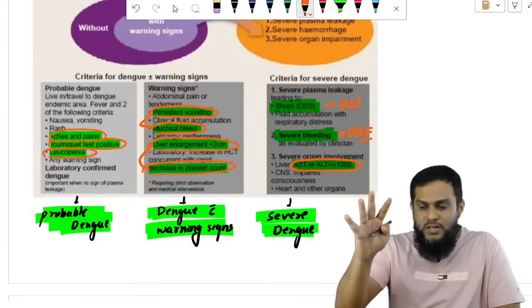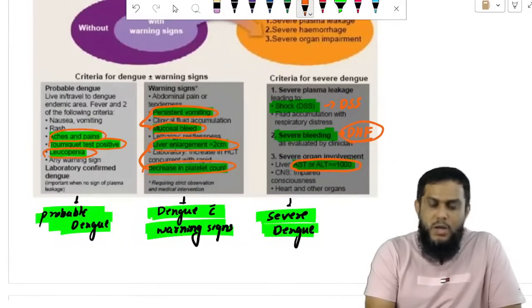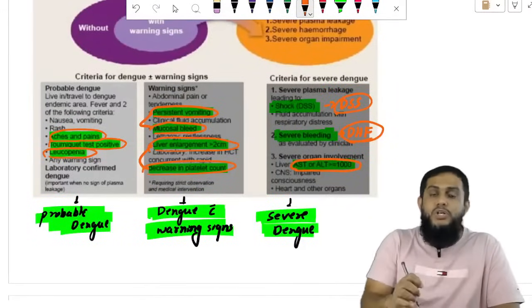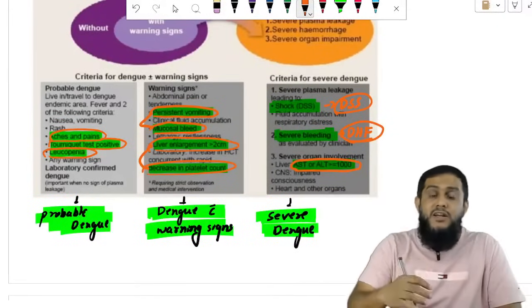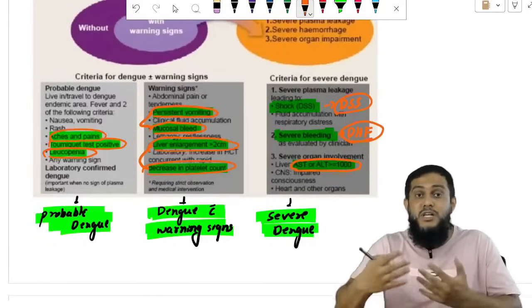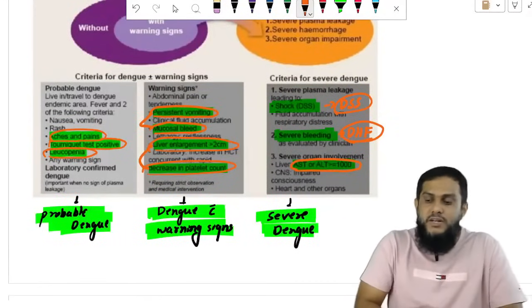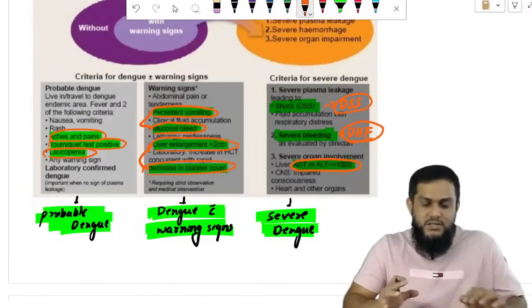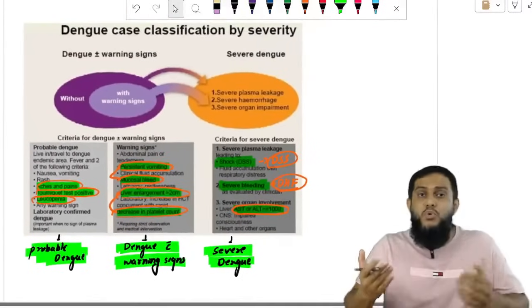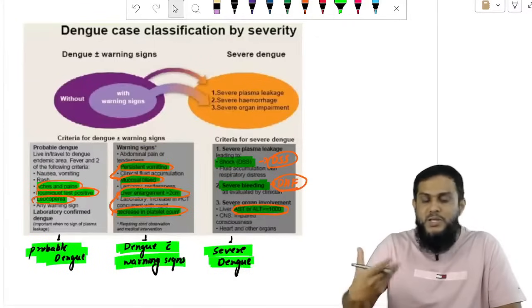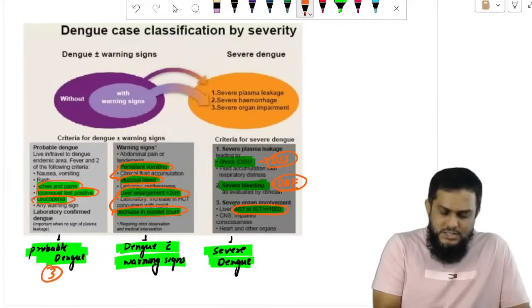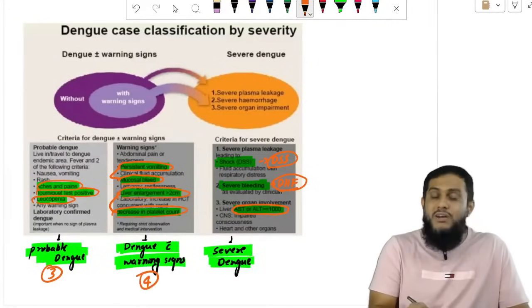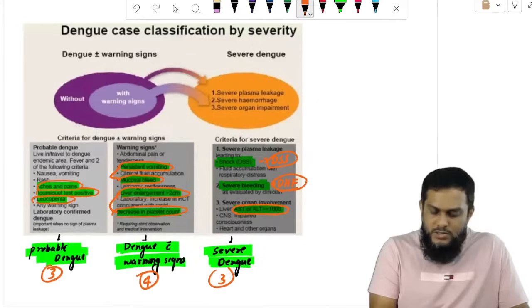If you talk about severe dengue, it is dengue hemorrhagic fever and dengue shock syndrome. The patient will go into shock. Dengue hemorrhagic fever with severe hemorrhage, severe bleeding, and finally AST and ALT liver enzymes elevated more than 1000. This is how we call it severe dengue. Very important, most commonly asked: probable dengue, dengue with warning signs. I have just simplified it: 3 signs in probable dengue, 4 warning signs, and 3 points in severe dengue.